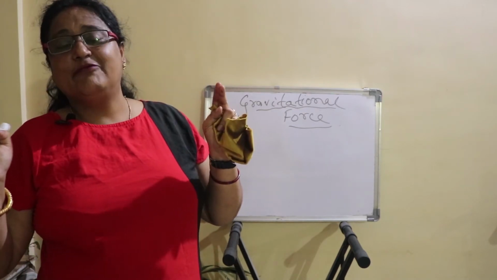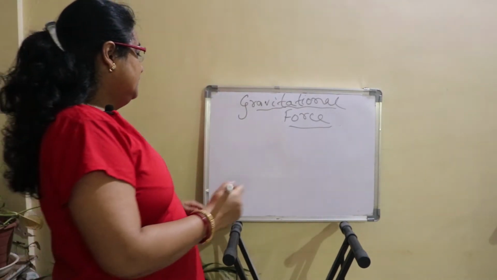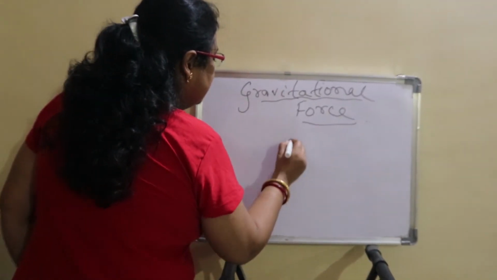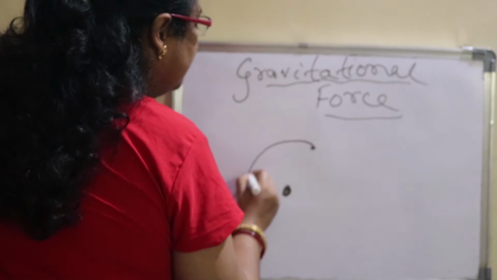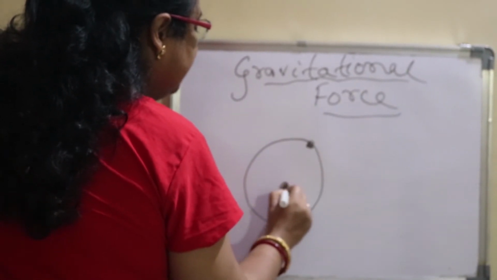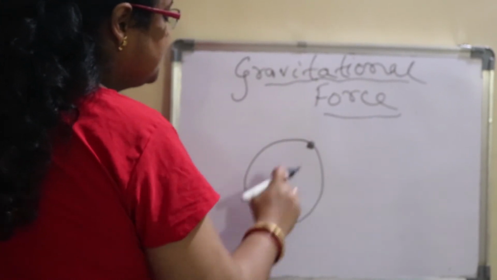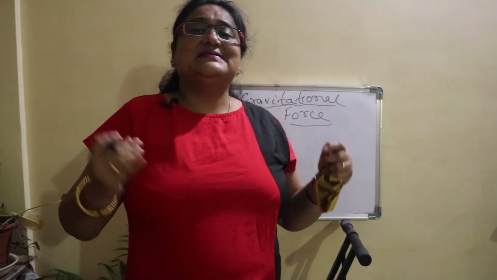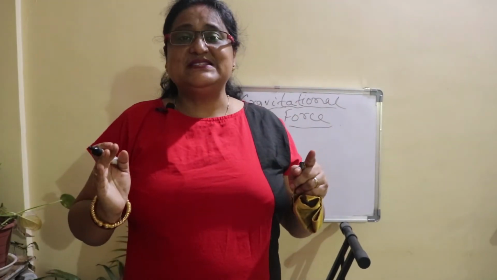The term centripetal force. Suppose this is the earth and the moon is rotating in a circular motion around the earth. You can understand with a simple example which I am giving you.